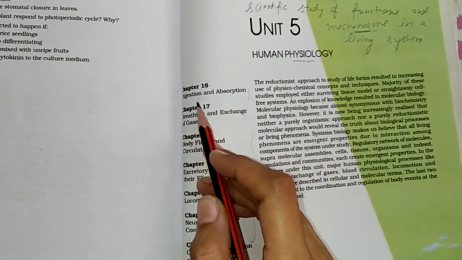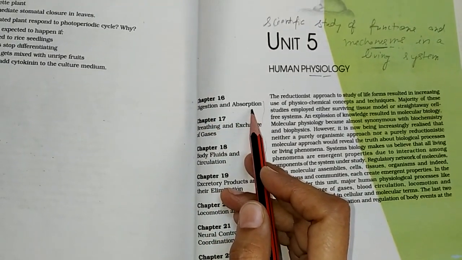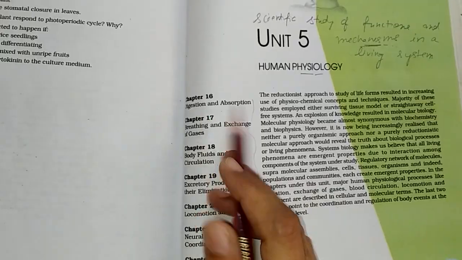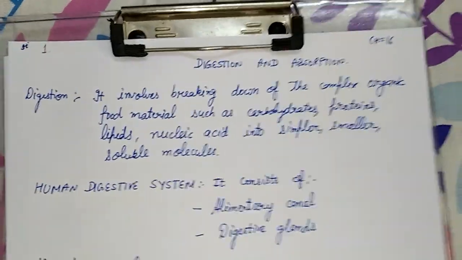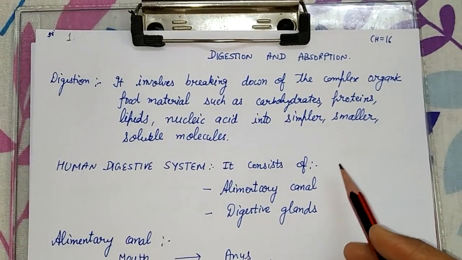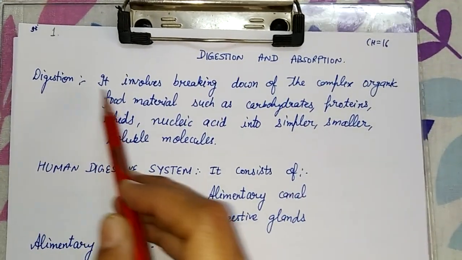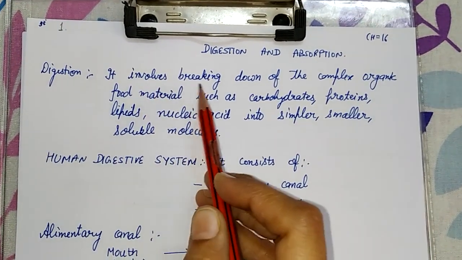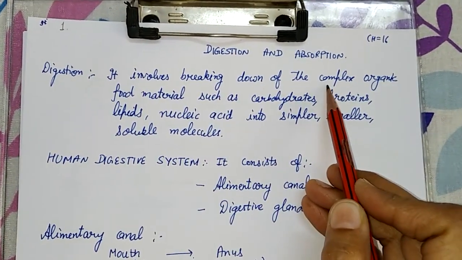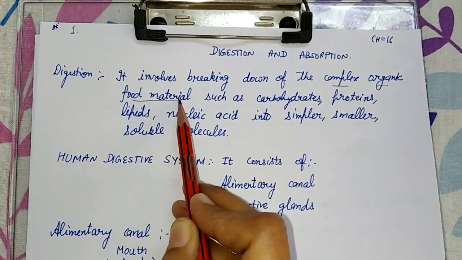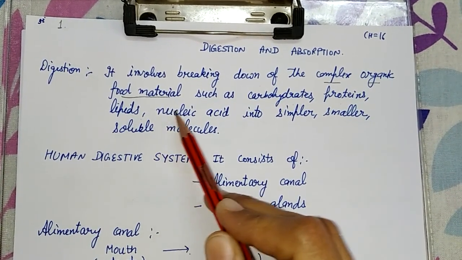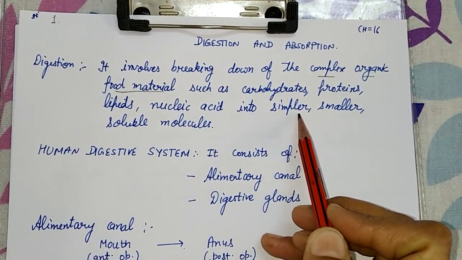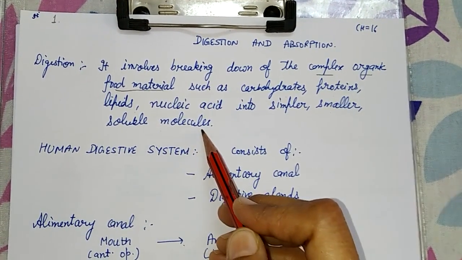Now first we start with the digestion and absorption. The first lesson of the human physiology is the digestion and absorption. Now, what is digestion? As you are also studying in the junior classes, the meaning of digestion is it involves breaking down of complex organic food material such as carbohydrates, proteins, lipids, nucleic acids into simpler, smaller and soluble molecules.